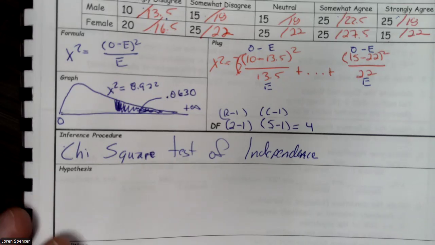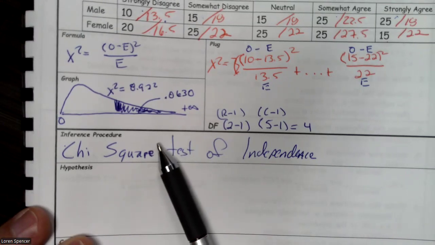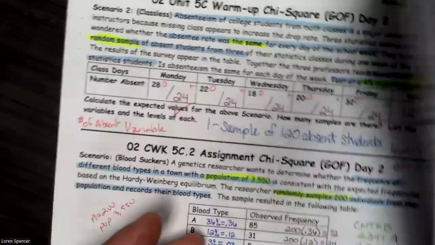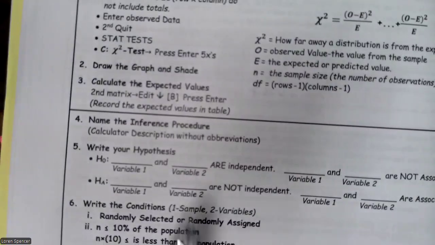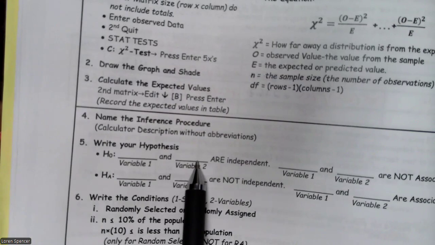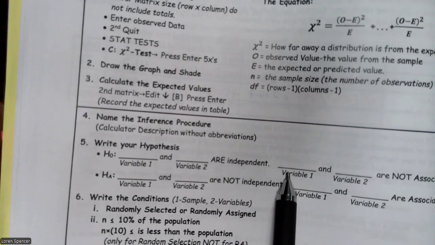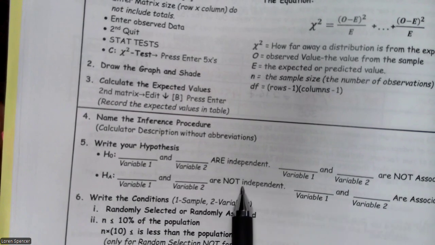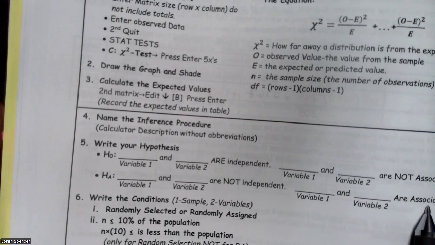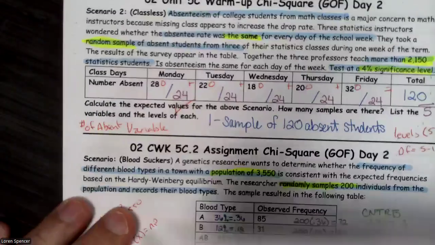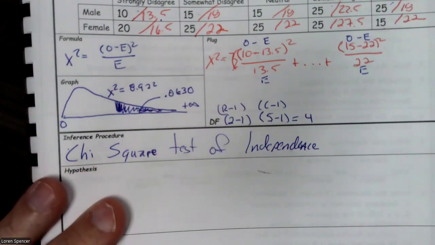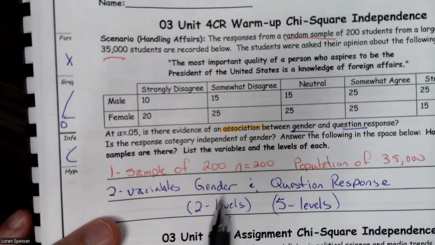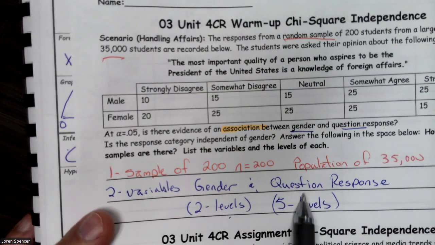All right, welcome back. So we've gotten all the way to, we've named the test, we've done our calculations. We need to write our null and alternative. So I'm going to flip back over to a recipe. And our recipe basically says variable 1 and variable 2 are independent. Variable 1 and variable 2 are not associated. All right, variable 1 and variable 2 are not independent, and they are associated. Okay, so here we go. And I'm going to shorten that up just a little bit. Well, what were our two variables? Well, if we look back at our warm-up, we said our two variables were gender and question response.